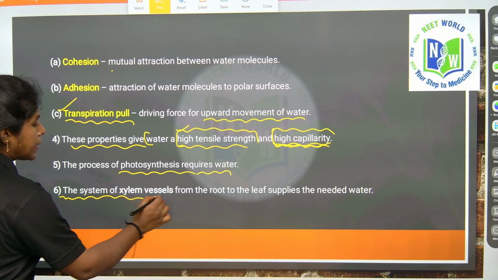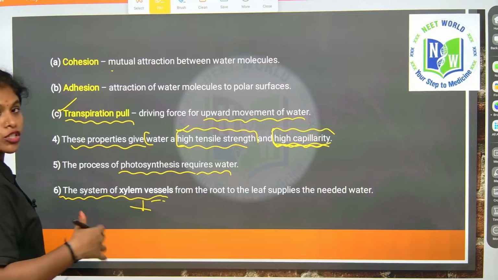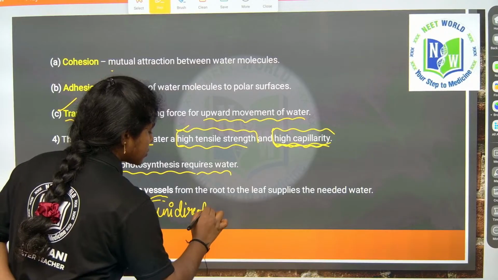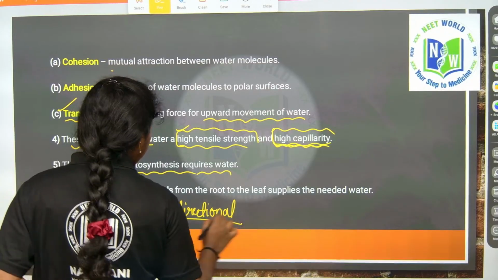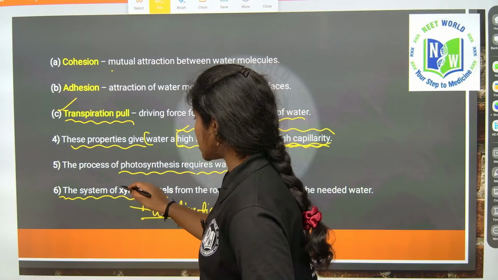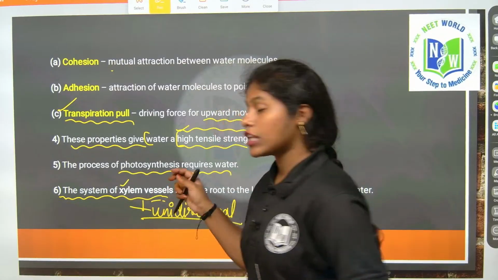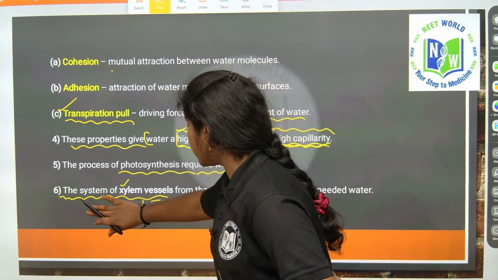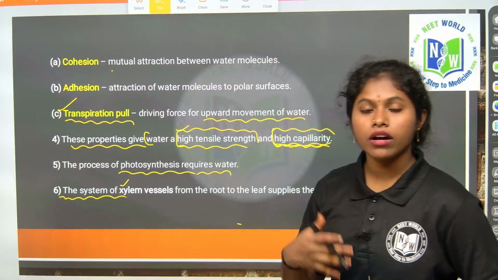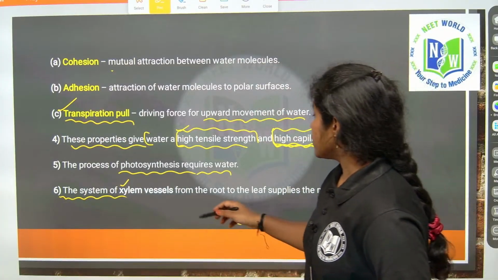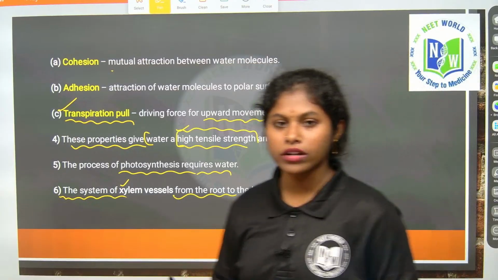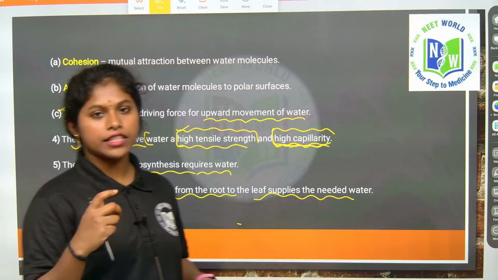What are the components of xylem? Xylem transports water, and it is always unidirectional, right? The water and minerals present in the soil are transported from the roots to the higher parts through xylem vessels. These are long tubes, essential mostly for tall trees. They help in preparing food, supplying the needed water from the root to the leaf. Wherever the parts need water, the xylem vessels transport it.